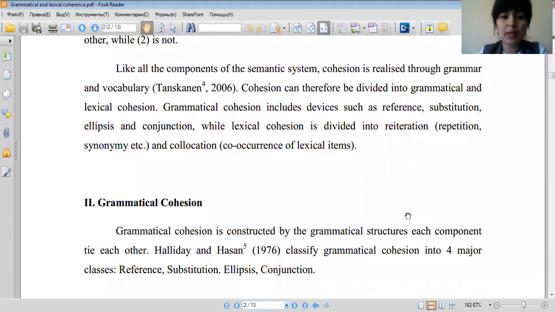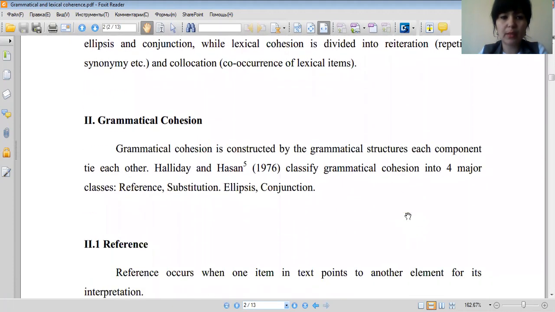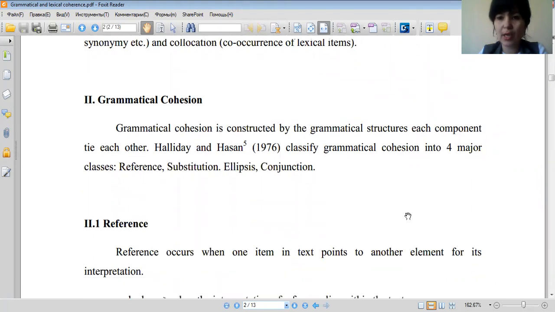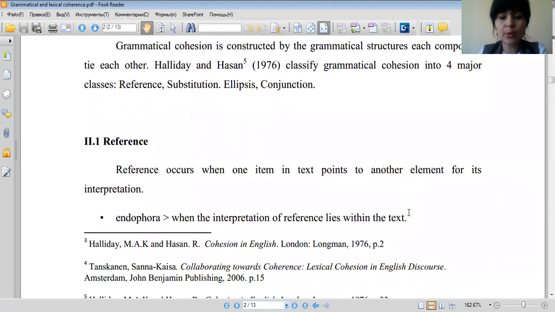And if we speak about grammatical cohesion, it is constructed by the grammatical structures, each component tying to each other. Halliday and Hasan classified grammatical cohesion into four major classes: reference, substitution, ellipsis, and conjunction. Reference occurs when one item in the text points to another element for its interpretation.